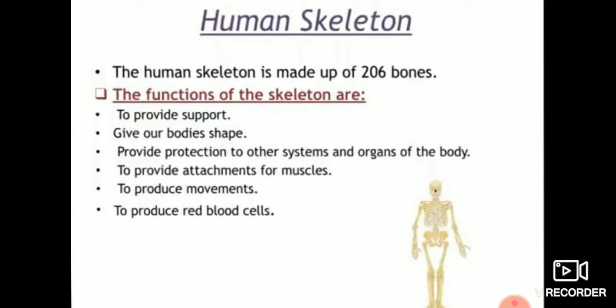We also discussed the types of joints. There are mainly four types of joints in our body. First, ball and socket joints; second, pivotal joints; third, hinge joints; and fourth, fixed joints. We have discussed these joints in detail. Therefore, joints are the junctions in the body that link bones together.